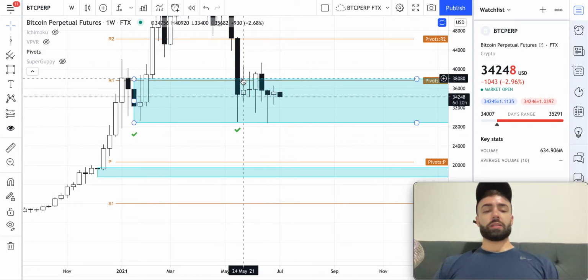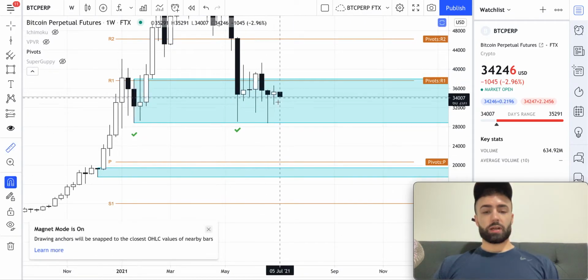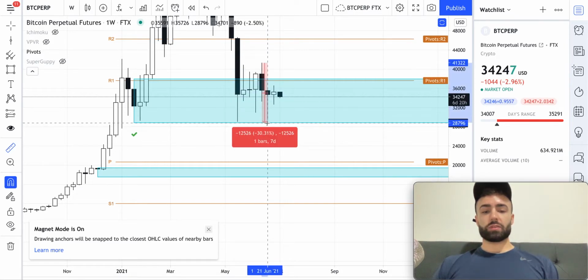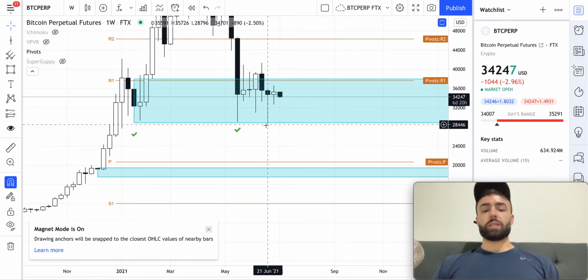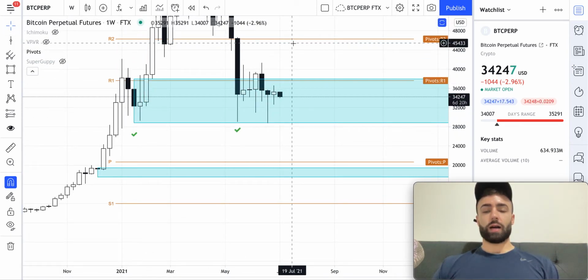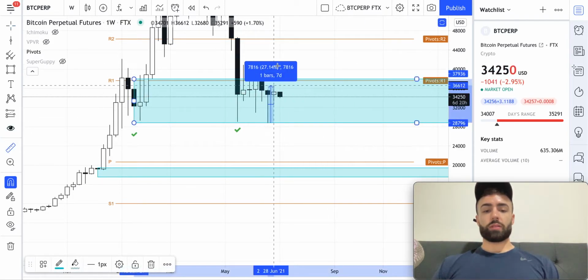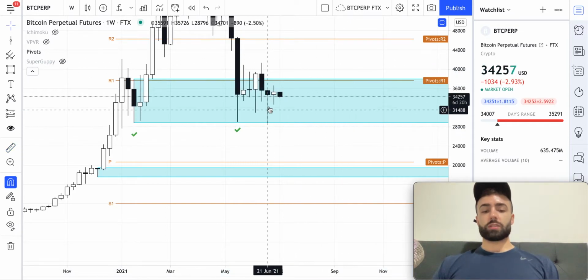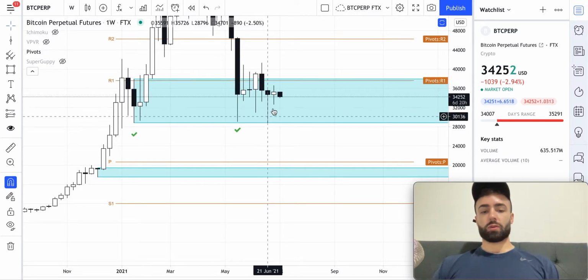Now, why do I say that? I've talked about this a few times in past videos, but it really just comes down to the velocity, the magnitude rather, of the move. This is a 30% drawdown here from high to low. So what does that mean? That means for us to go from this low up to a higher high would be even more than that, and it would be 43.5%. So that's very unlikely for us to just go from 28,800 up to 41,300 over the course of a couple